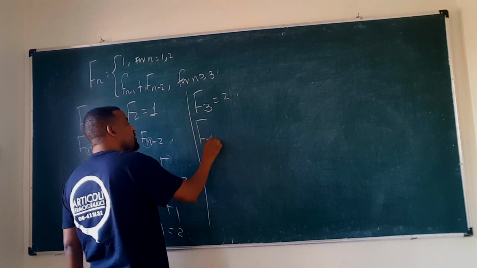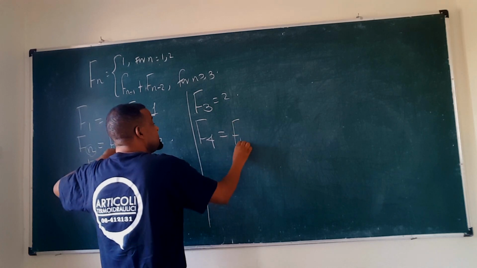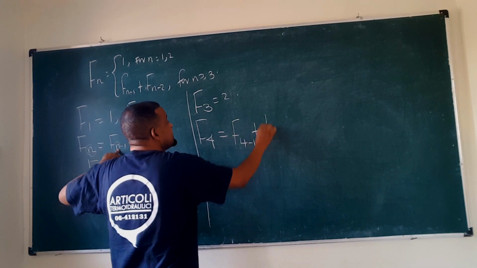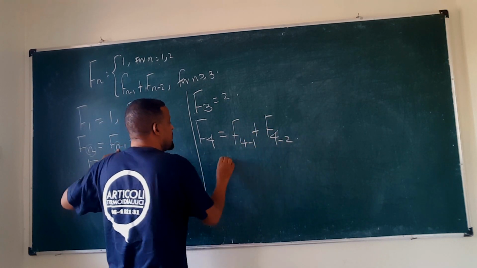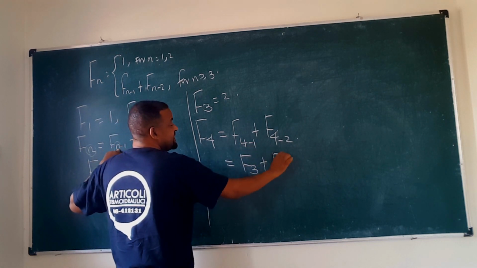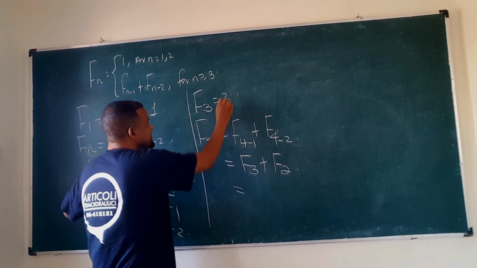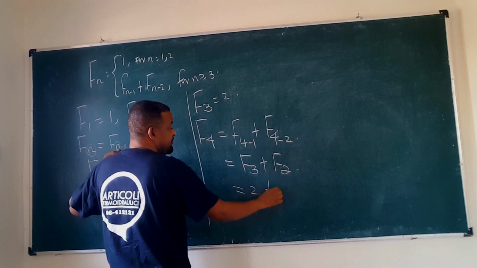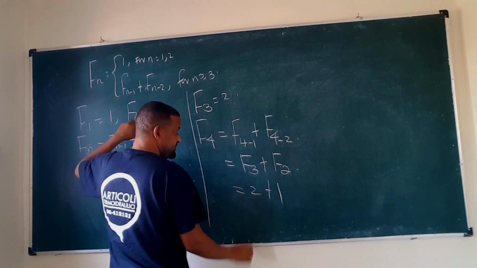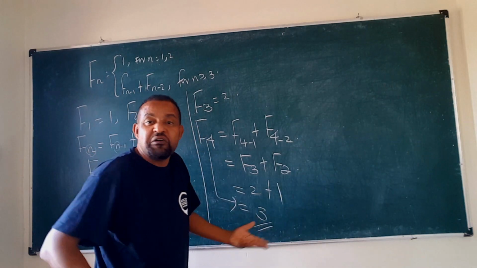What about F4? F4 is F3 plus F2, which is 2 plus 1, so F4 is 3.